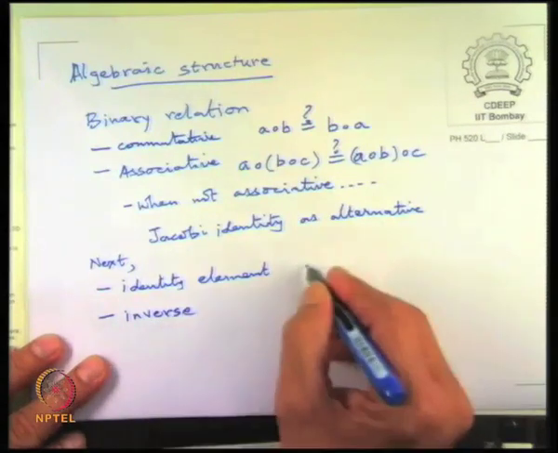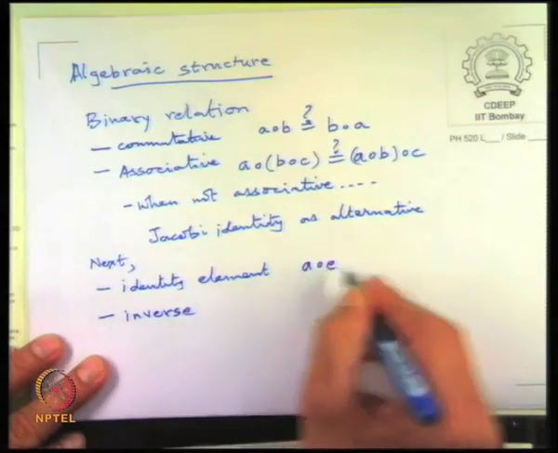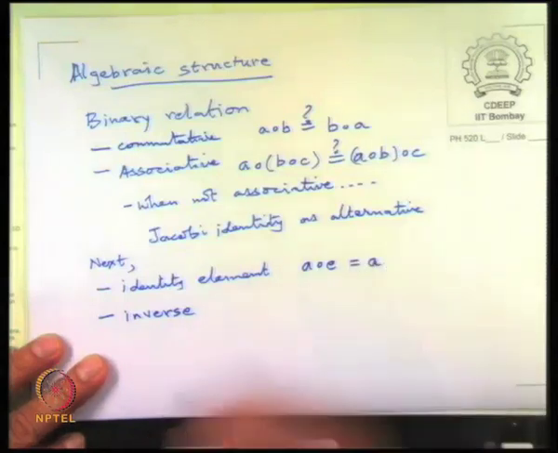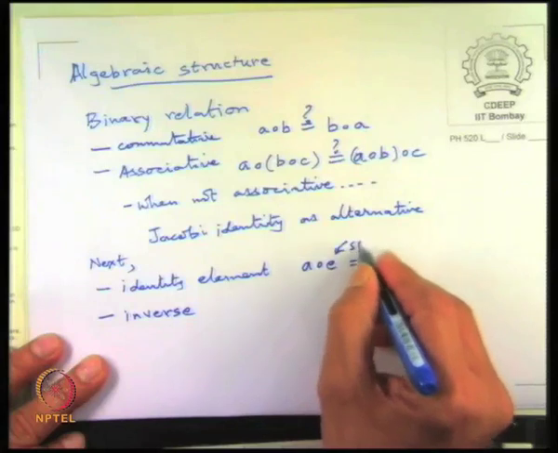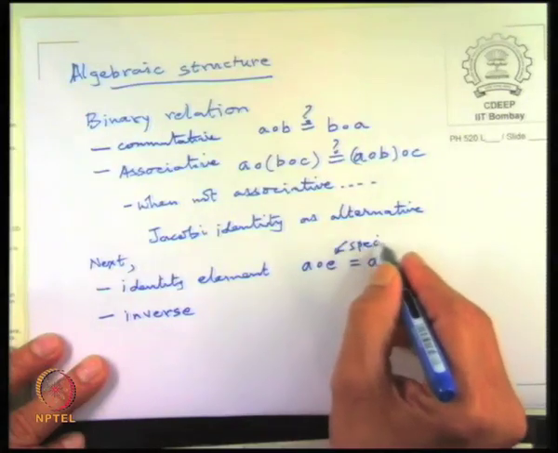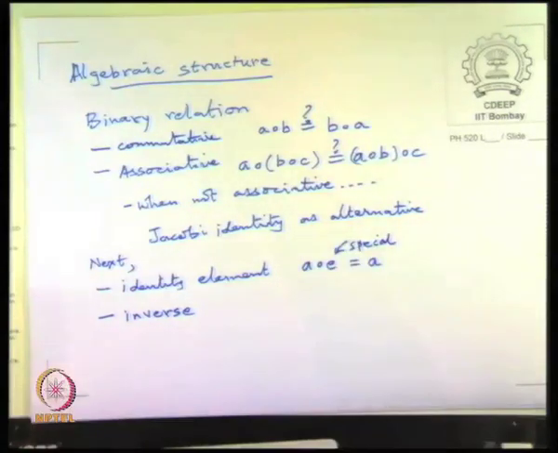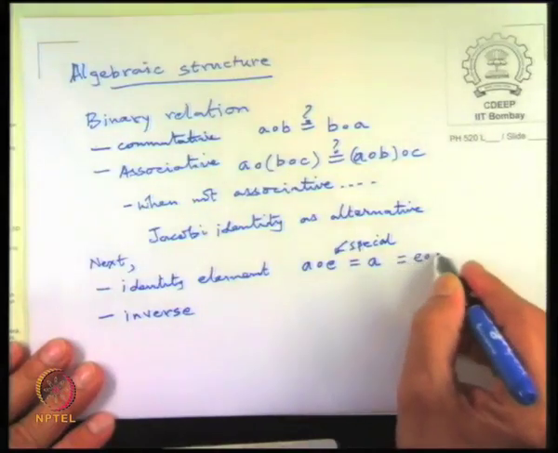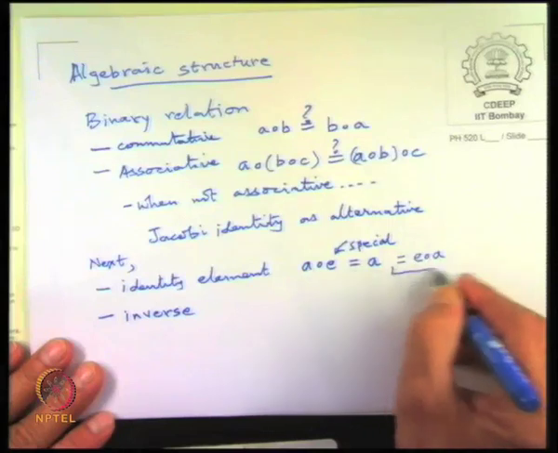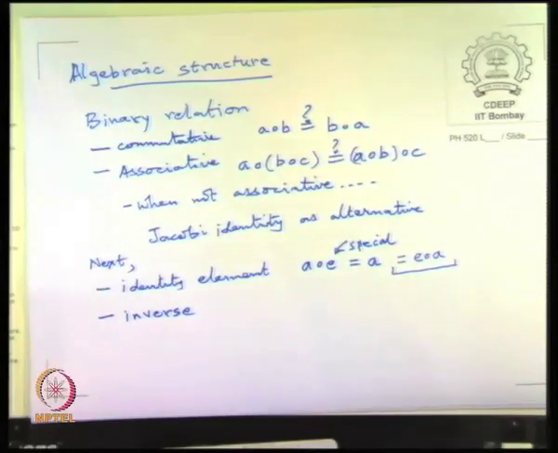So identity means that A∘E is equal to A. There is a special element E, special, so that combined with any A, it gives back A, and one may sometimes insist that it is this, but it turns out that this is sort of redundant. If there is a left identity, you can prove most of the time that it is also the right identity.